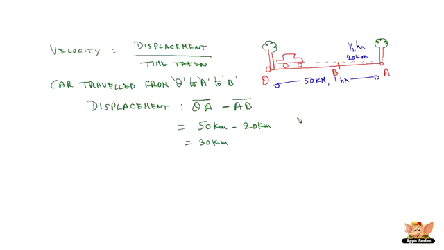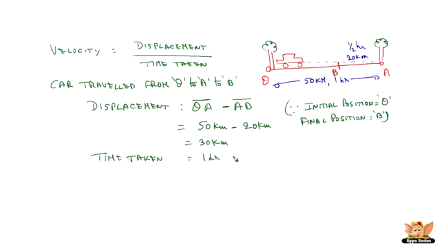We need to understand here one thing, that is, basically when the car moved from position O, the final position of the car is B. Since the initial position of the car is O, the final position of the car is B. So the displacement is 30 km and the time taken for this displacement is 1 hour from O to A plus half an hour from A to B. So it is 1 plus half hour, which is 3 by 2 hour.